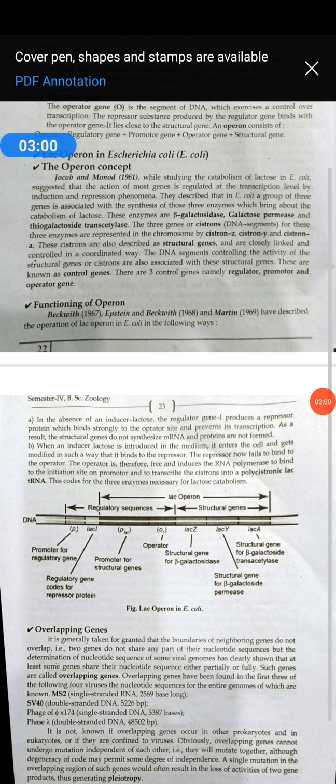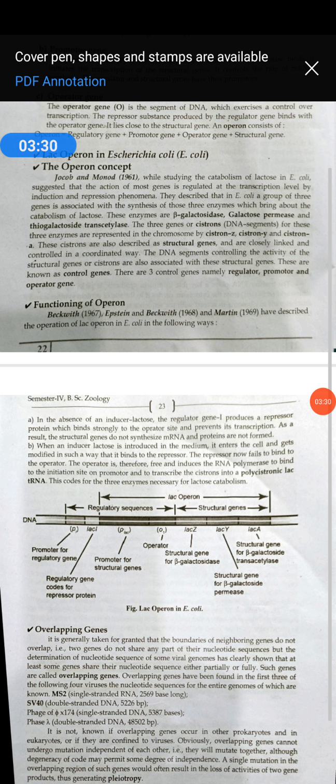The lac operon in E. coli model was proposed by the scientists Jacob and Monod in 1961, while studying the catabolism of lactose in E. coli. It suggested that the action of most genes is regulated at the transcription level by the phenomena of induction and repression. They described that in E. coli a group of three genes is associated with the synthesis of the enzymes which bring about the catabolism of lactose.